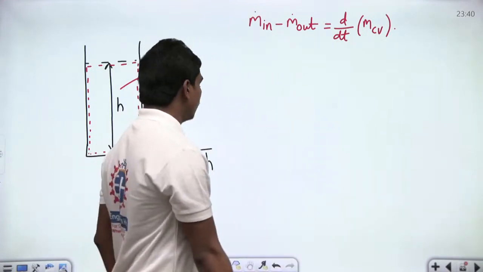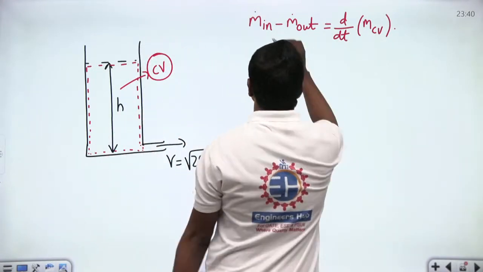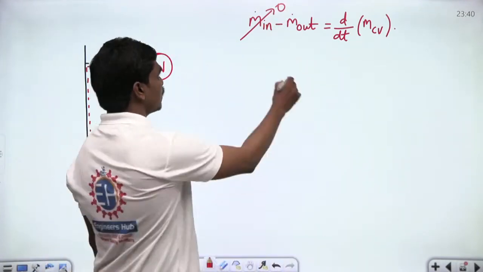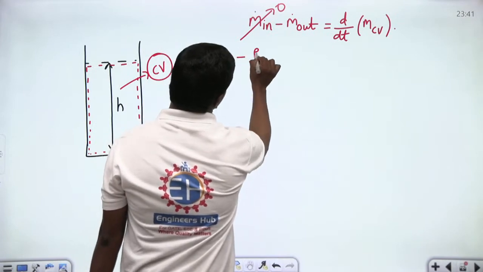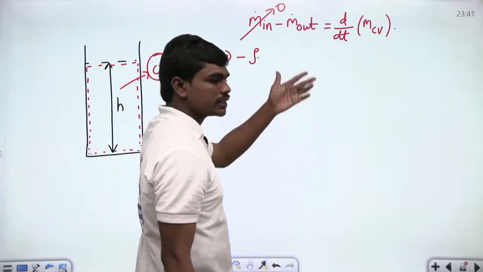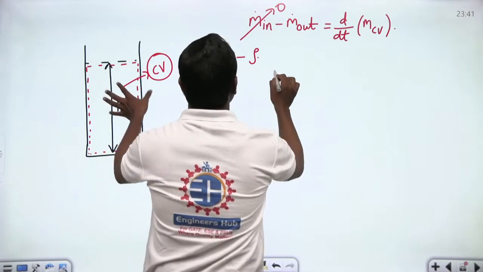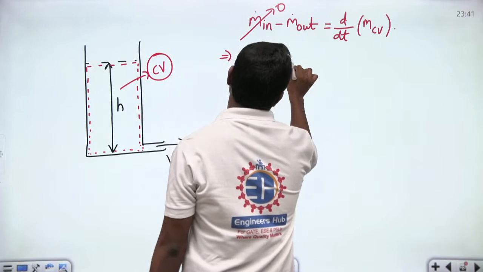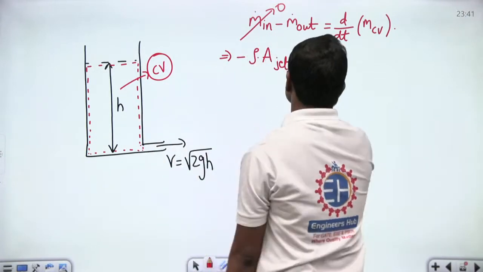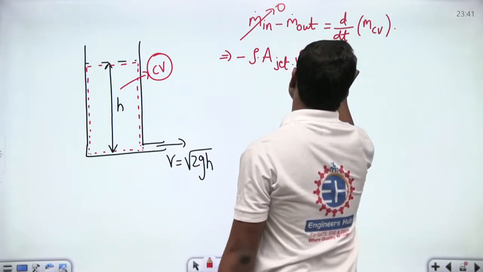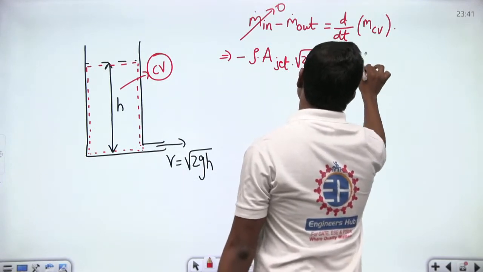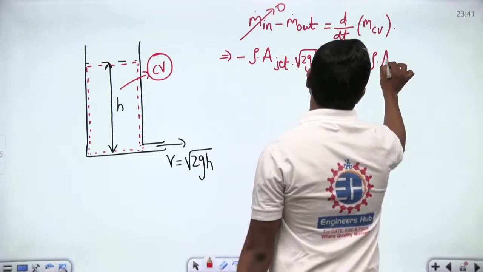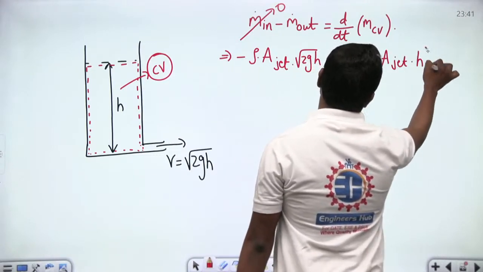Now, whenever the tank is getting emptied, there is no mass flow rate into the tank. There is only something that's going out. So, this implies minus rho, the mass flow rate going out is rho into discharge, which is the area of the aperture, the area of the jet, into the velocity at which it is coming out, square root of 2gh. This is equal to d by dt of the mass inside the control volume. At any instant, if this is the area of the tank, then it is density into area of tank into the instantaneous height h at any time.